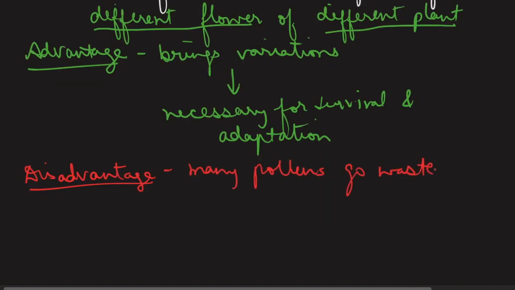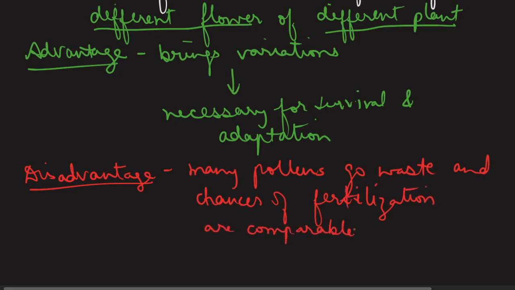And the disadvantage of cross-pollination is that many pollens go wasted in this process and the chances of fertilization are comparatively low. As in the case of cross-pollination, now that is the next topic also, the agents of pollination which are required to carry out the cross-pollination. So cross-pollination majorly depends upon the availability of agents of pollination. If the agents of pollination are not available, then the pollens which are produced will not be able to reach their destined stigma, and hence a fruitful fertilization will not be possible. So with this, the three types of pollinations are over.